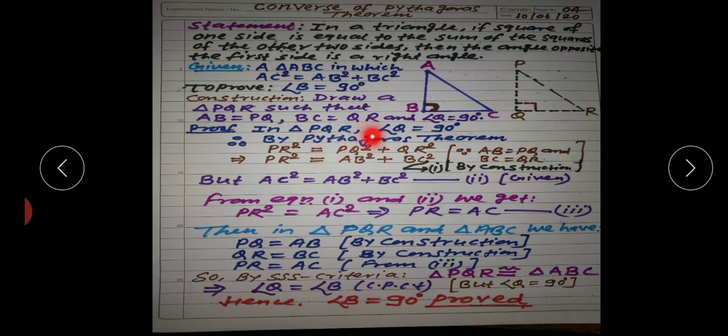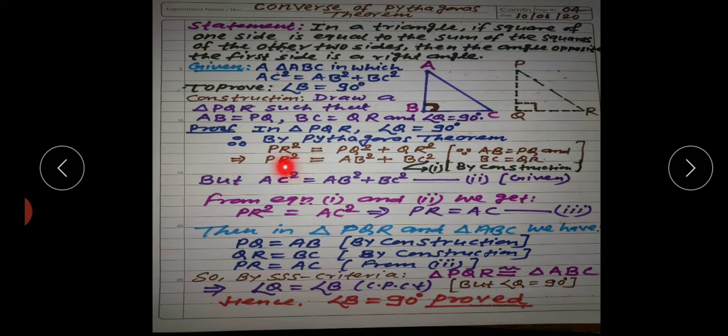In triangle PQR, angle Q is equal to 90 degree. Therefore, by Pythagoras theorem, which we have just proved, if one of the angles is 90 degree, then the square of the hypotenuse is equal to the sum of the squares of the other two sides. So in this triangle, angle Q is equal to 90 degree. Therefore the square of the hypotenuse, that is PR square, will be equal to PQ square plus QR square.